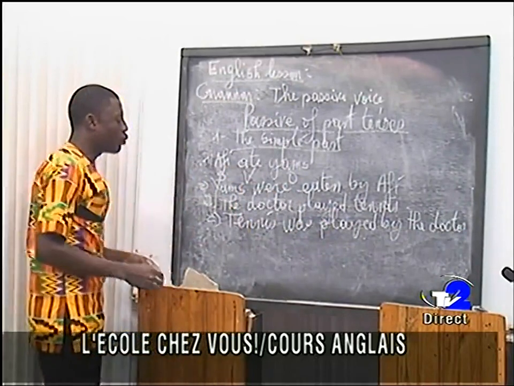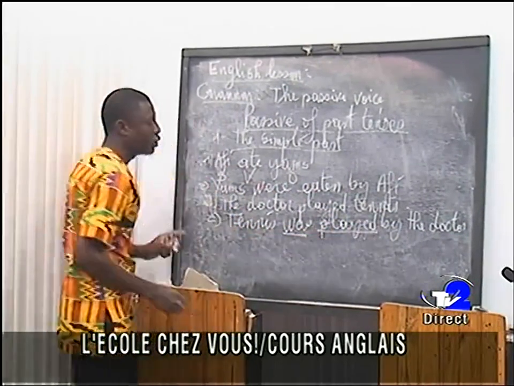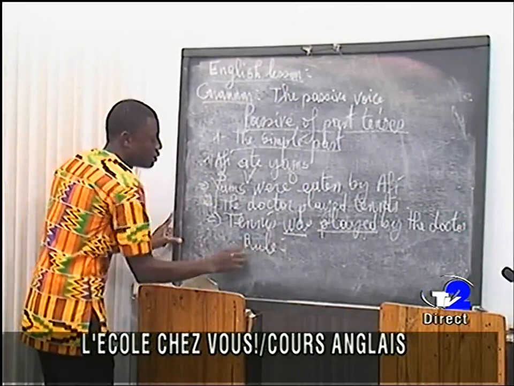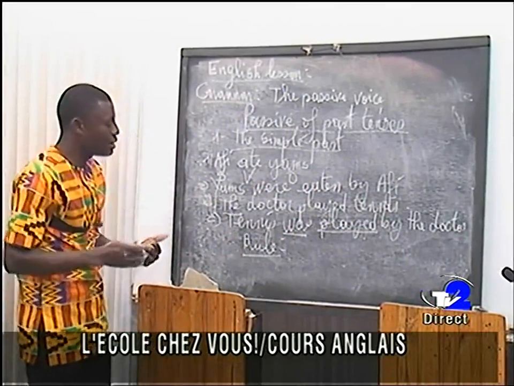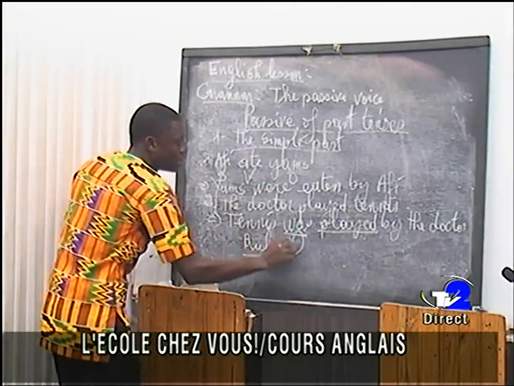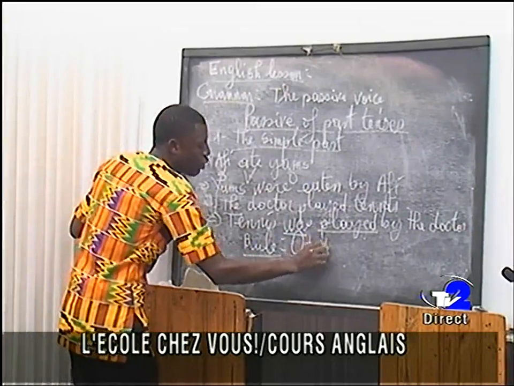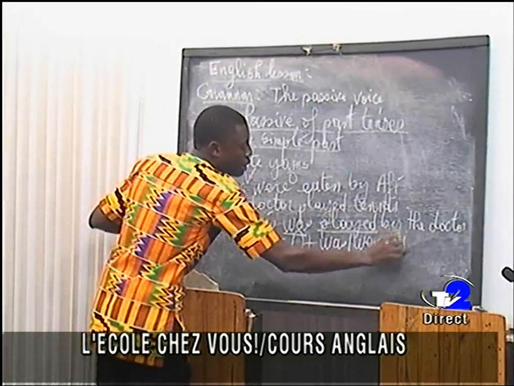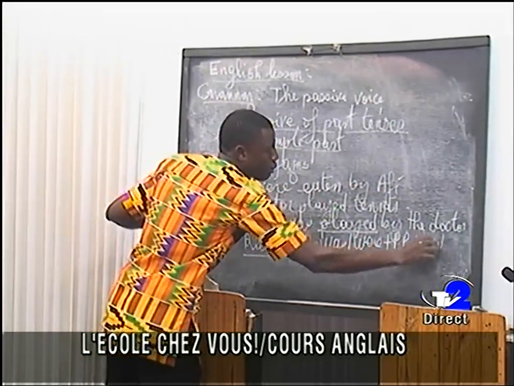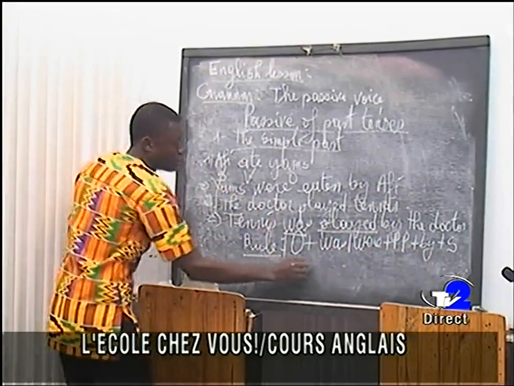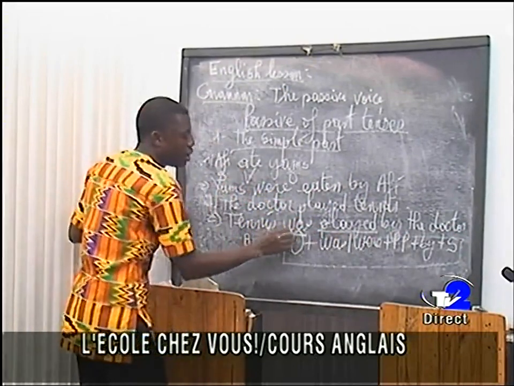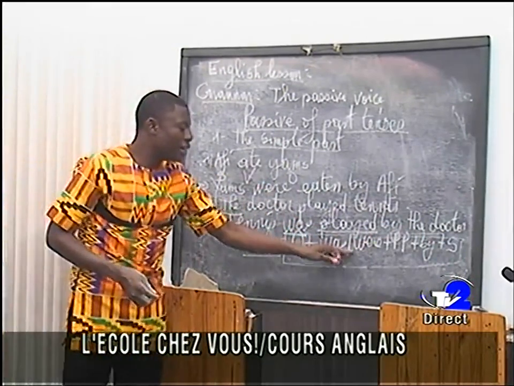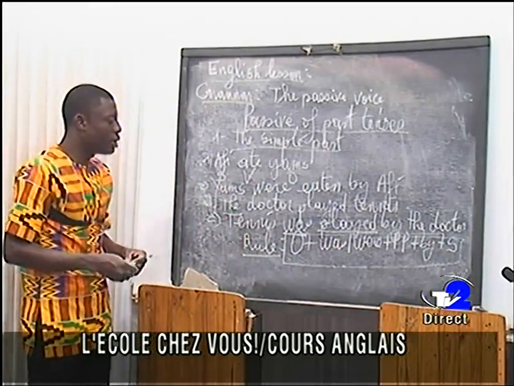Okay, tennis was played by the doctor. We can have the rule for passive. For past tenses, simple past, we have object plus was or were plus PP plus by plus subject. So that is the rule of simple past. Was and were are the forms of to be in simple past.